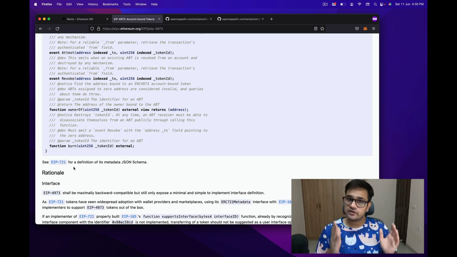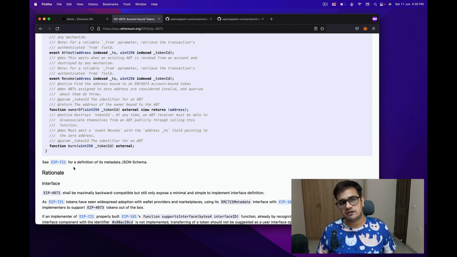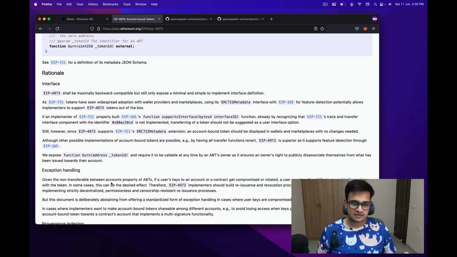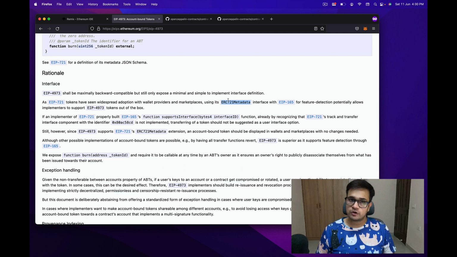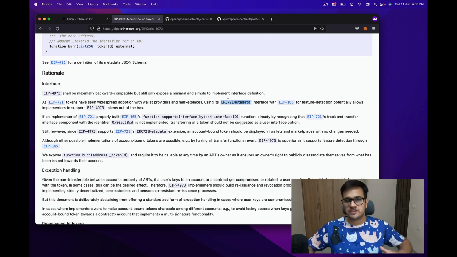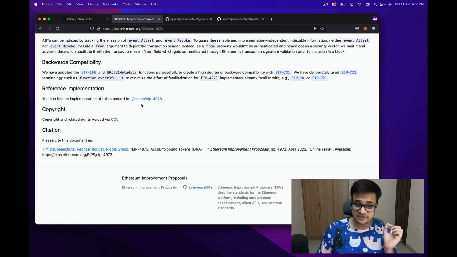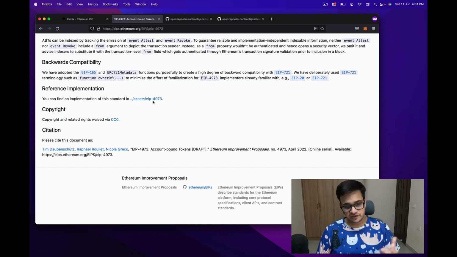For the metadata for these account-bound tokens, we will refer to the ERC-721 metadata interface. If you read the rationale over here, they are basically saying that we will use the ERC-721 metadata interface so that the account-bound tokens or soul-bound tokens are maximally compatible with the current tools which are used to showcase NFTs. And the EIP also has a standard implementation for EIP-4973, which you can find over here.